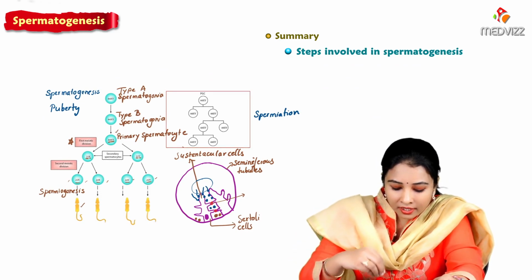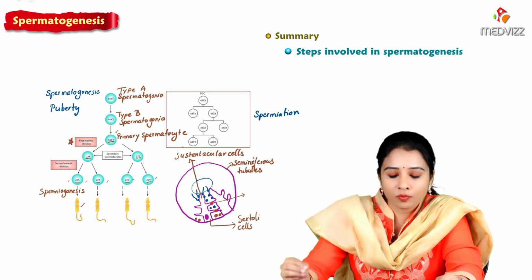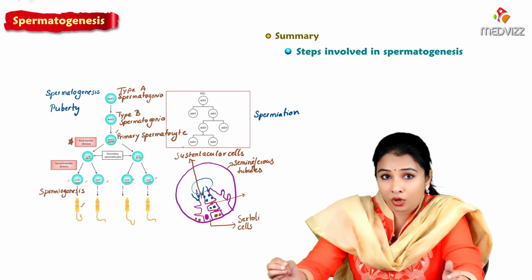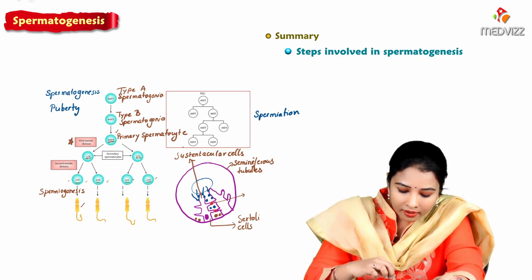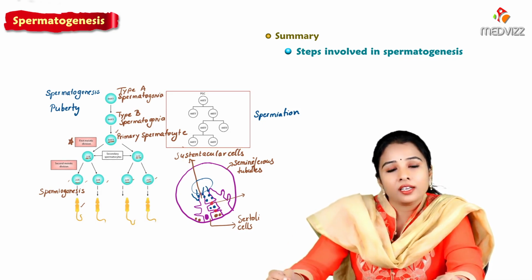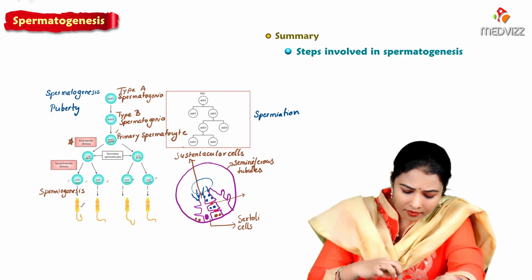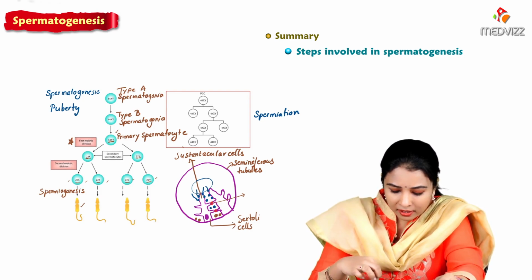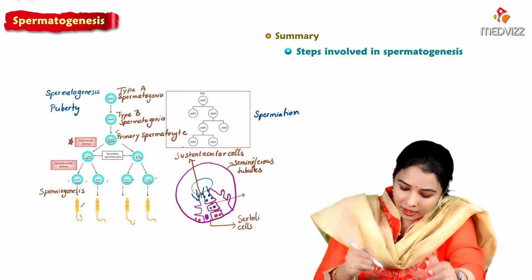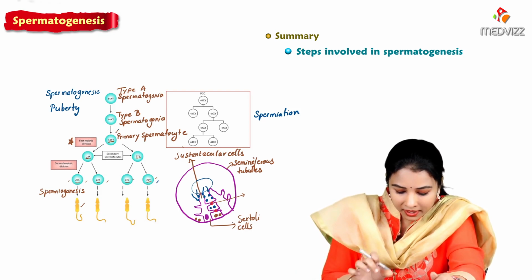The primary spermatocyte undergoes the first meiotic division, with a prolonged prophase of 22 days, and at the end we get the secondary spermatocyte. The secondary spermatocyte undergoes the second meiotic division, where the spermatids are formed. So one primary spermatocyte gives rise to 4 spermatids.